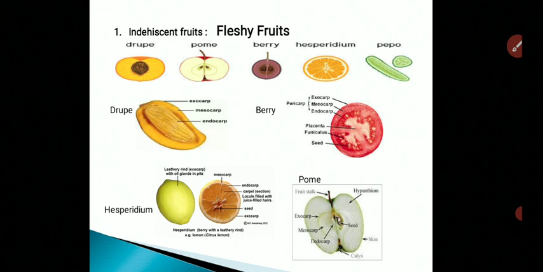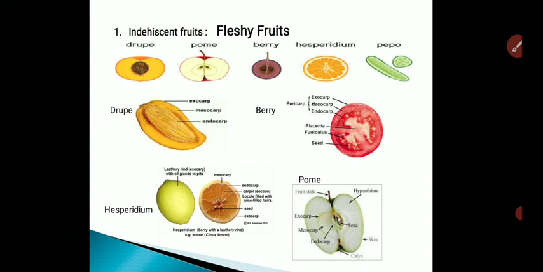Here the pericarp is inside the fleshy part which we eat, and which is not edible actually. So this type of fruits, false fruit, are called as a pome, where the other floral parts are involved in the formation of fruit.